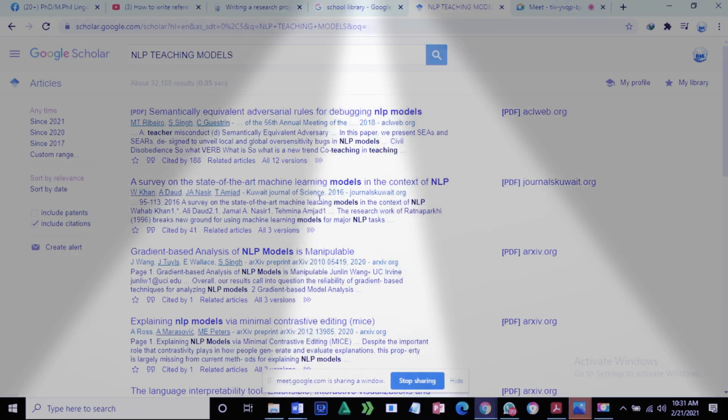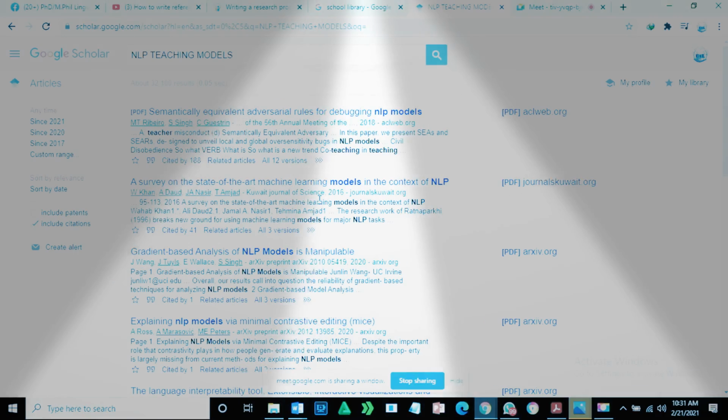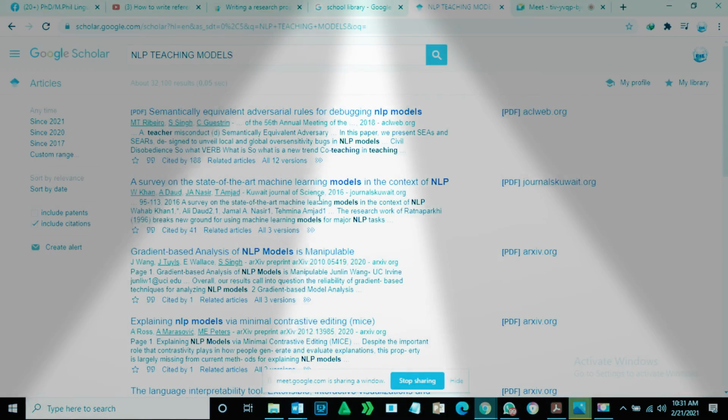So how are we going to write this APA style? There are two methods. You write it manually and it will take a lot of time. Make sure once you write it manually, it will take a lot of time. So I tell you another method which is an easy one. Don't worry at all, it's pretty easy.